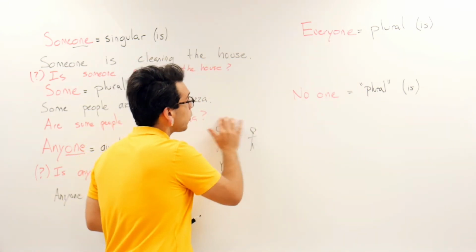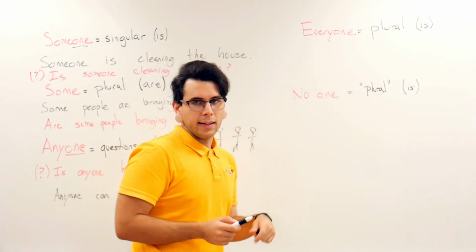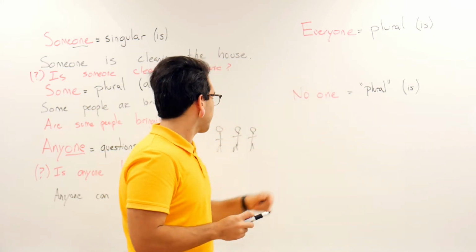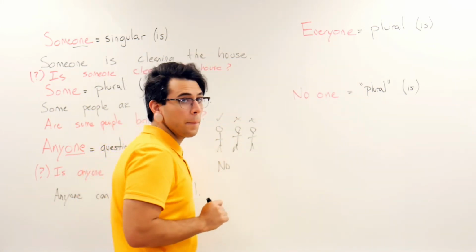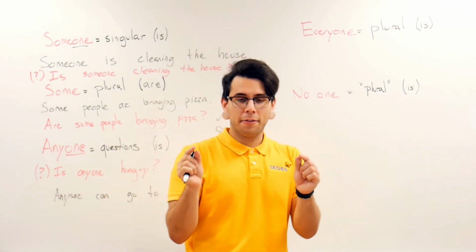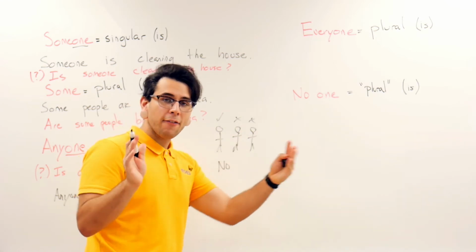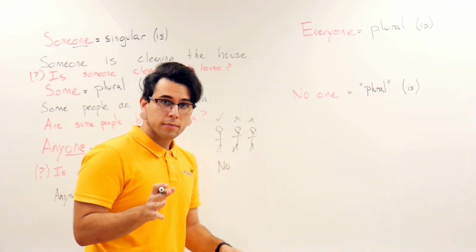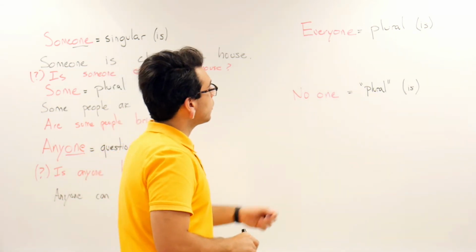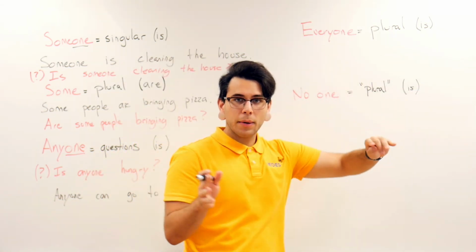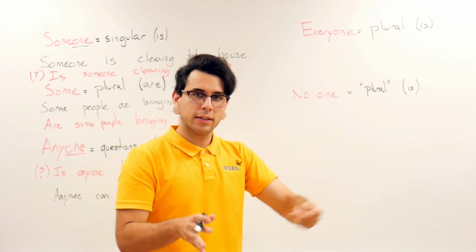Now, if the question for everyone is, is everyone hungry? And one person says yes, these people say no, the answer is no. Because you're asking if not one person, but if all 3 people, everybody in that group is hungry. So the answer for this question would be no.